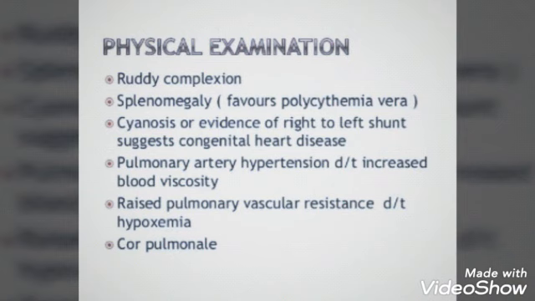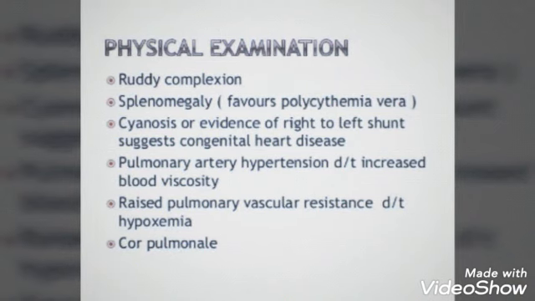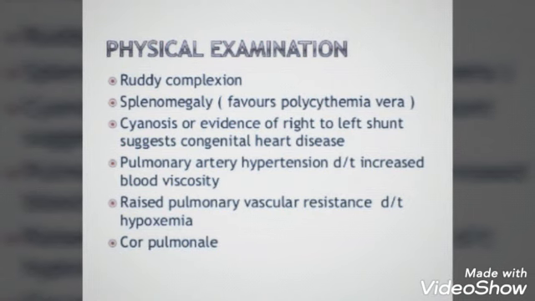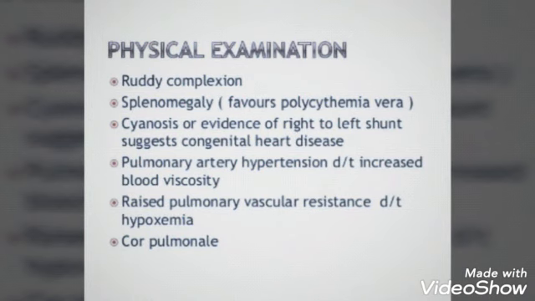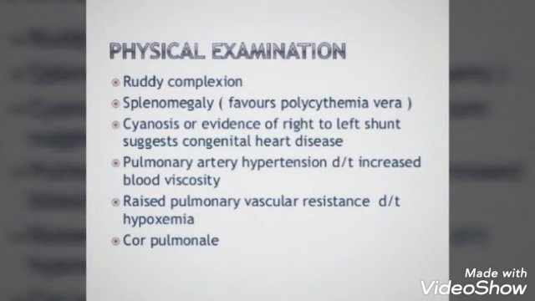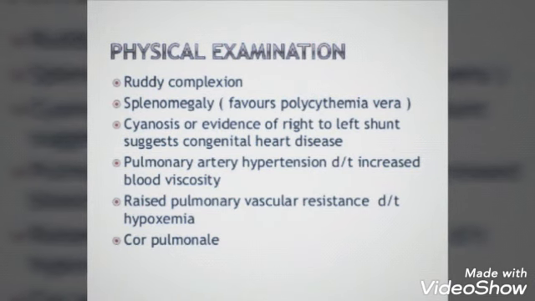Then we'll go for the physical examination, where you will be doing a head to toe examination. You will try to find out the evidences of polycythemia, like ruddy complexion, splenomegaly, cyanosis, then pulmonary artery hypertension, raised pulmonary vascular resistance, and cor pulmonale.